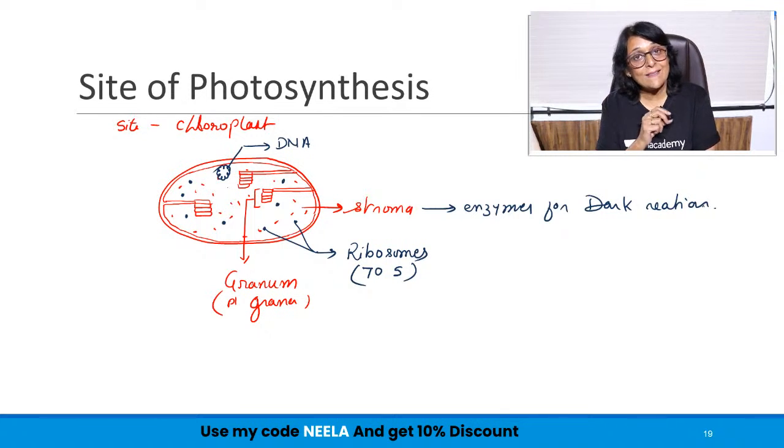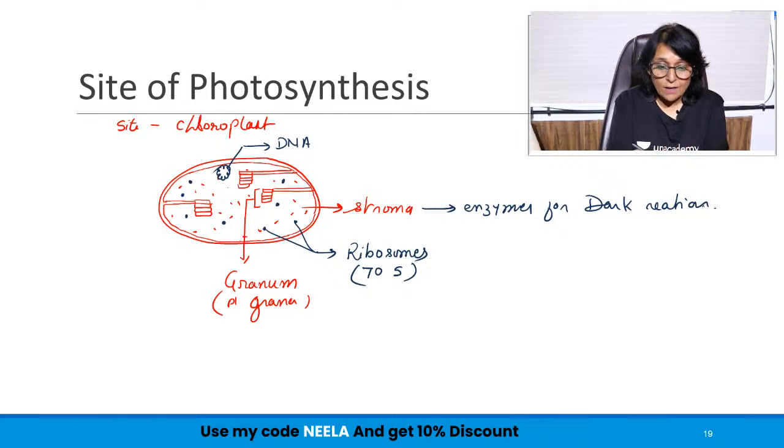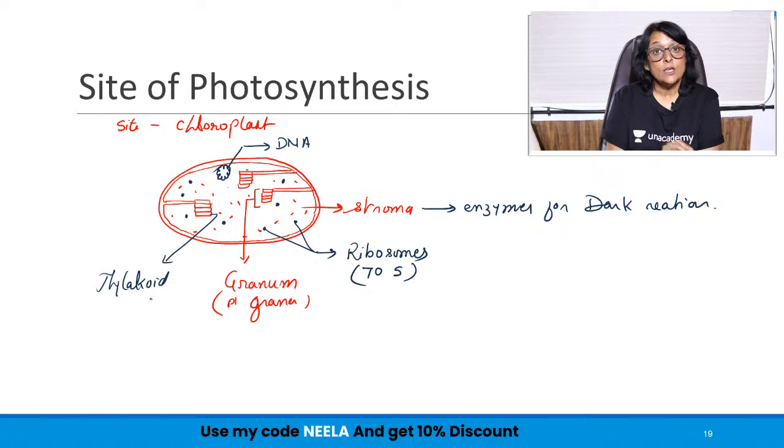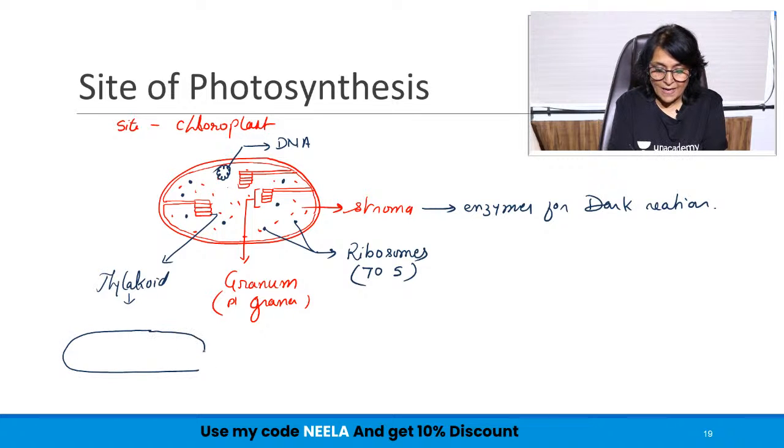Now, where is light reaction going to take place? Wherever the pigments are. So, if this one piece that we are talking of is called thylakoid, suppose this is one thylakoid that we have enlarged.